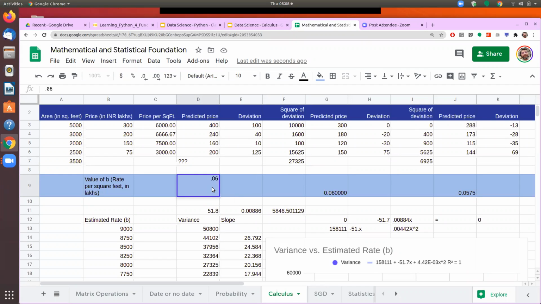So earlier it was 12,000, the total sum. Now with 6,000, that has come down from 12,000 to 6,000. It means that possibly I am moving in the right direction. Let's try to reduce it further. Okay, so let's make it 5,000.